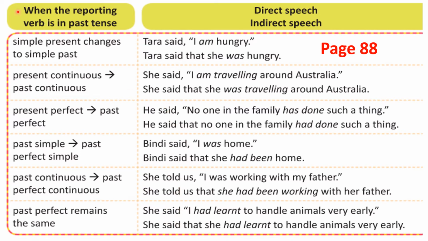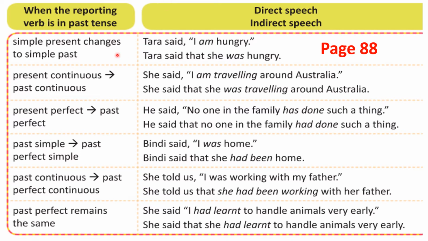Can you see this, children? These are all reporting verbs. This said, this told. In case you're going to use asked, mentioned, shouted, whispered, promised, wondered, thought, reminded, all these are past tense reporting verbs. When these reporting verbs are in past tense, like this, you have to adopt the method which is mentioned in this tabular column.